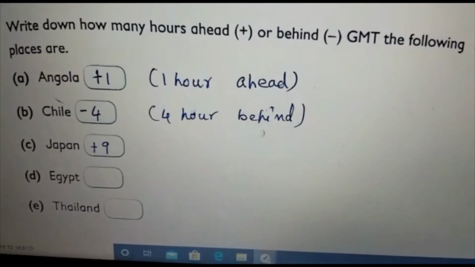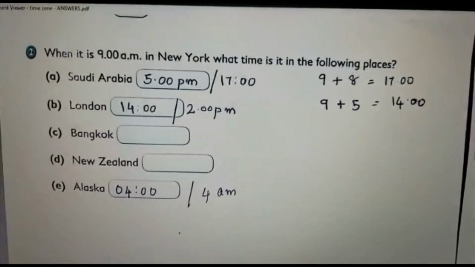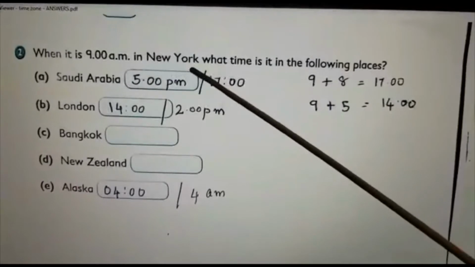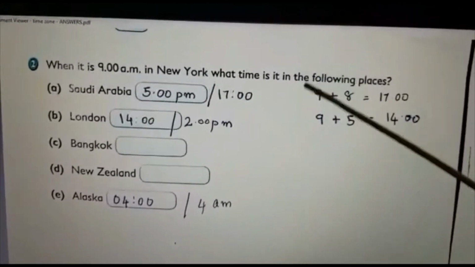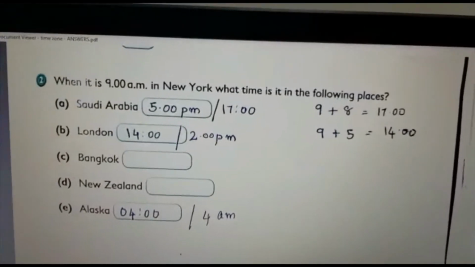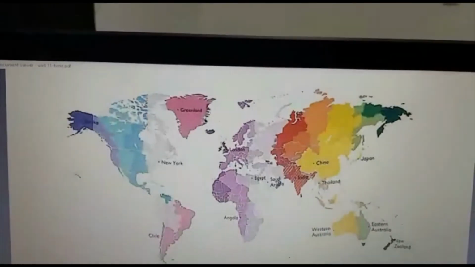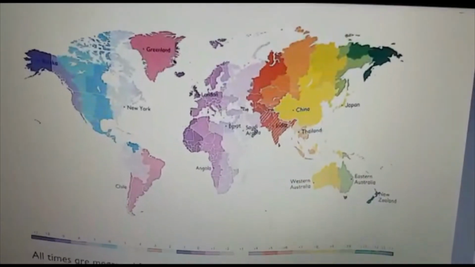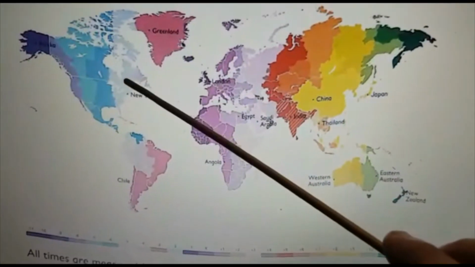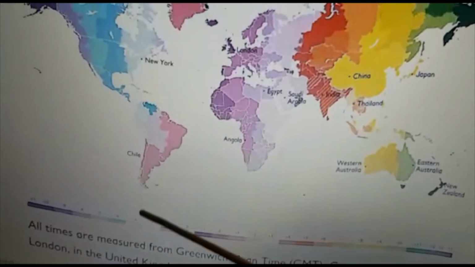Okay, so coming to question number 2, the next question. When it is 9 a.m. in New York, what time is it in the following places? The first one we are going to find is for Saudi Arabia. 9 a.m. in New York. Again you take your map. New York, where is New York? Yeah, here. See, suppose it is 9 a.m. in New York.